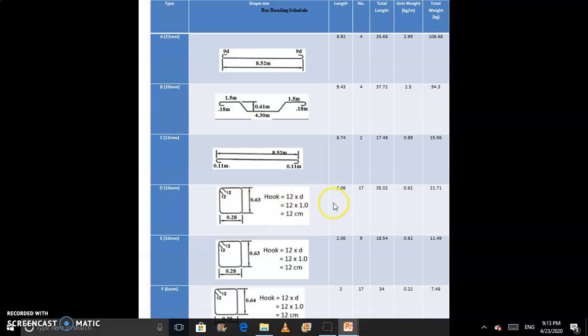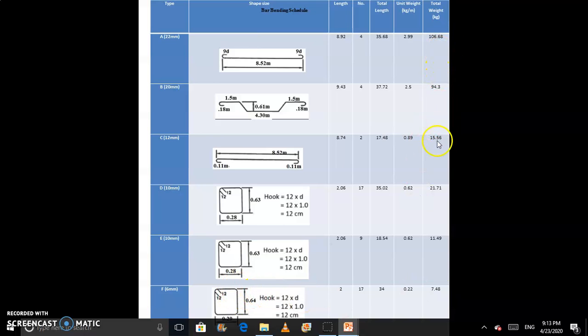From the calculation of these values you get 2.06 as the length, with 17 stirrups in total. You multiply this and you get 35.02 as the answer, and 0.62 is the 1 meter weight of steel, so you get 21.71 as the total weight. Simply, you multiply this for the 10 mm bar, and you have to calculate the 6 mm bar as well.